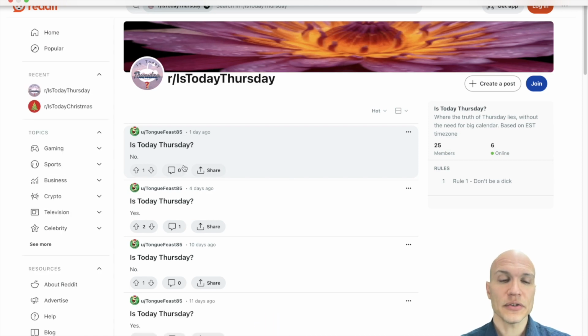And here's Is Today Thursday. And it says no, 6 days of the week, and yes, 1 day of the week. So these are both written by bots. These are bots posting content to Reddit, and so they provide very well-formatted data. If we could automatically read every post every day, we'd be able to know if today's a Thursday. We'd be able to know if today's Christmas, or we'd be able to tell Python to know automatically in case we needed that help.